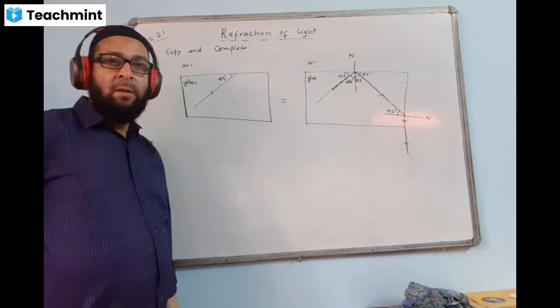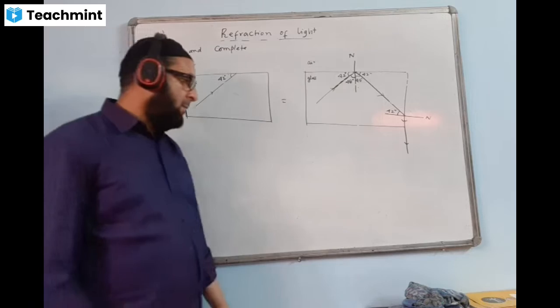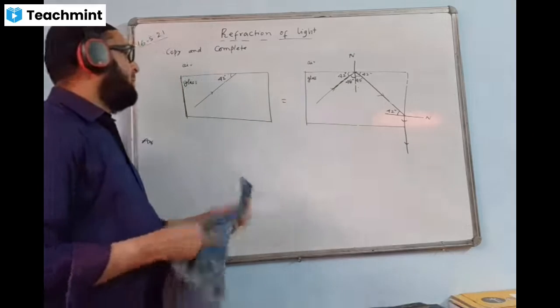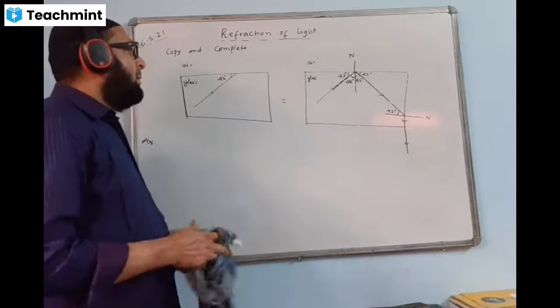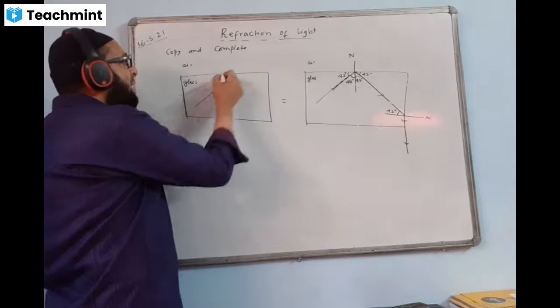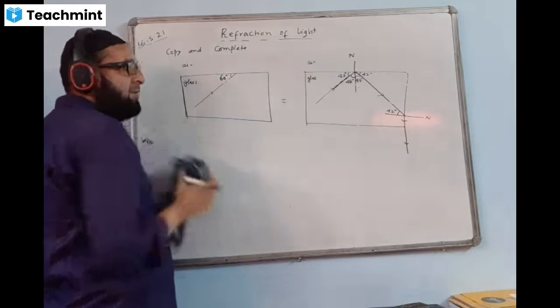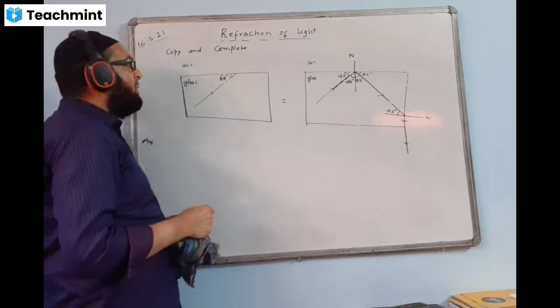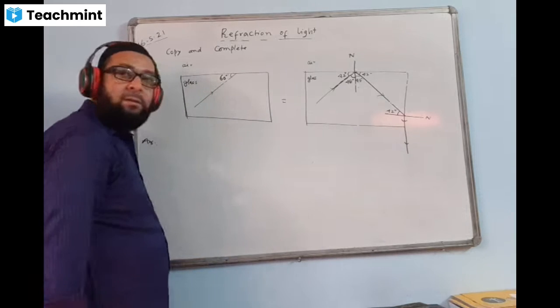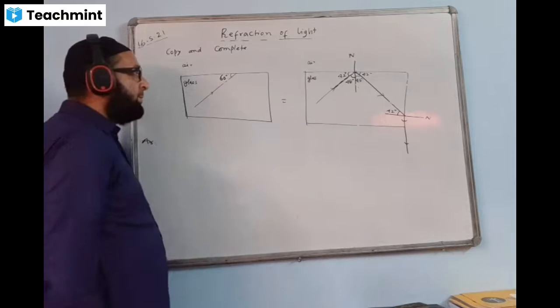Understood? Now a similar figure I will give, but this angle I will change and give the value 60 degree here. Now I will give this angle 60 degree, and then ask you to copy and complete. Just complete this one and tell me.